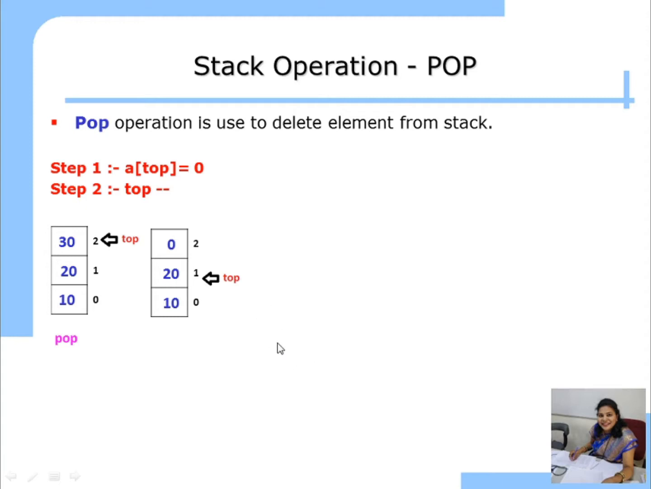Again we perform the second time pop. What will get deleted? 20. See, A of top is equal to 0 means A of 1 is equal to 0, right? See here it is 0. A of top is equal to 0. Then top minus minus. Top is having value 1 now. So minus minus, top will have value 0.